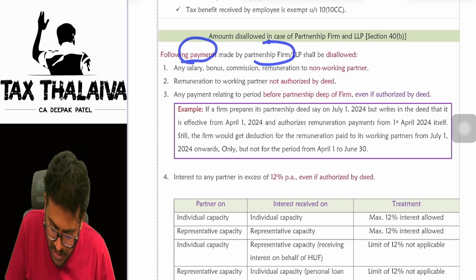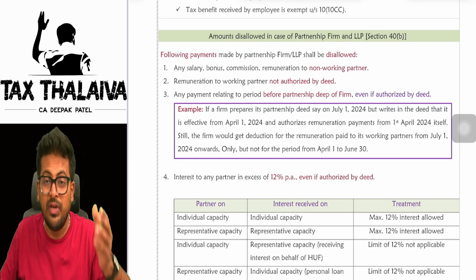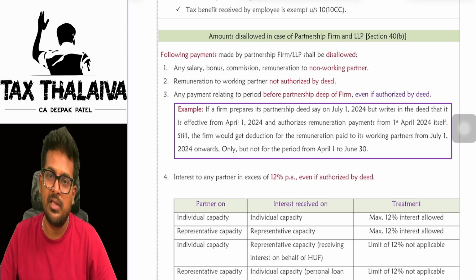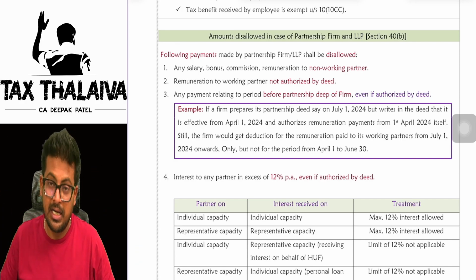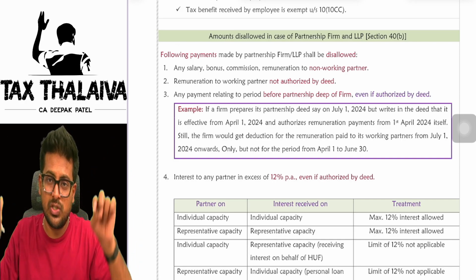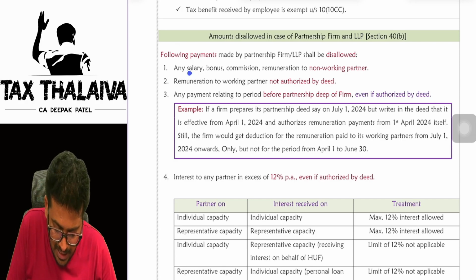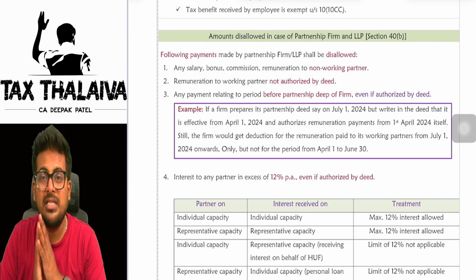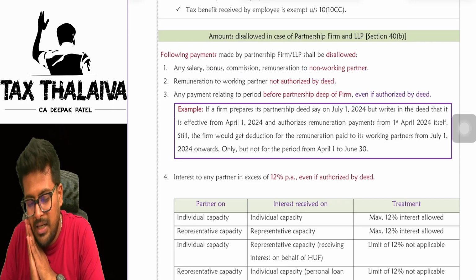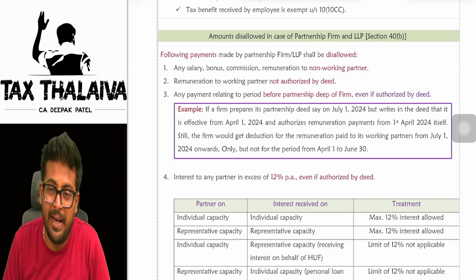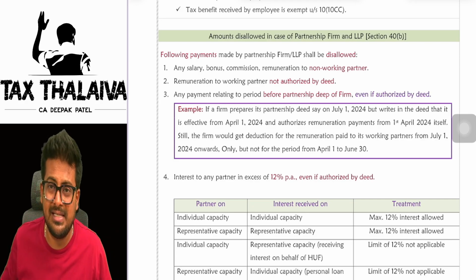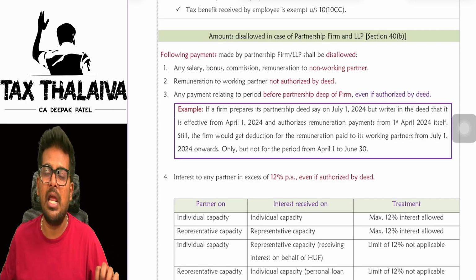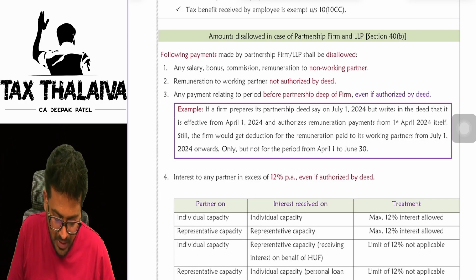The following payments made by a partnership firm shall be disallowed. We are looking at those expenses which 40B has a problem with. It disallows them. Are you getting it? Means these payments will be taxed in the hands of the partnership firm. Salary, bonus, commission, remuneration to a non-working partner. You must have read in law, sleeping partner, working partner. So if you are paying salary, bonus, commission to a non-working partner, section 40B will disallow it.